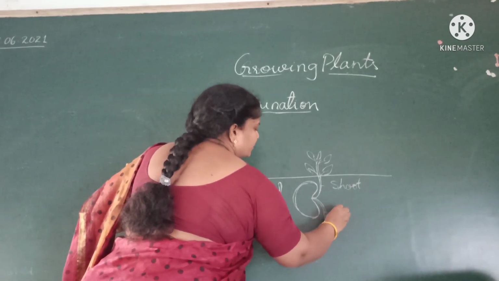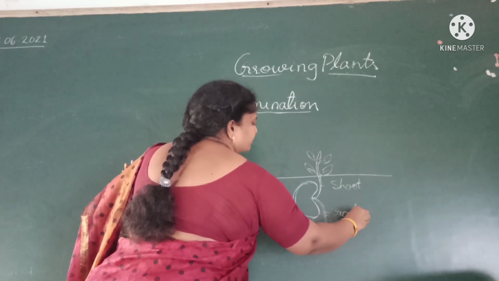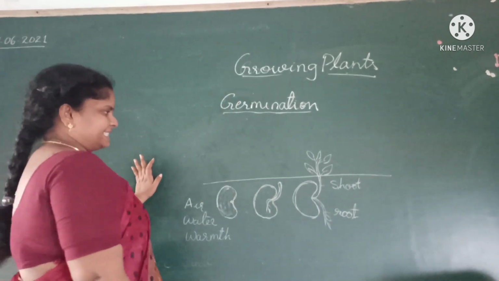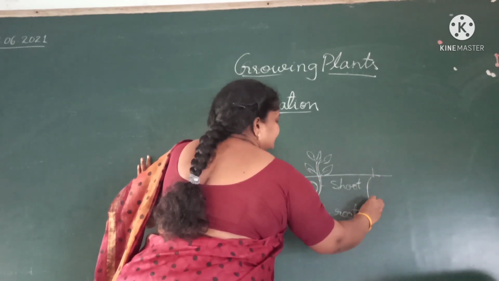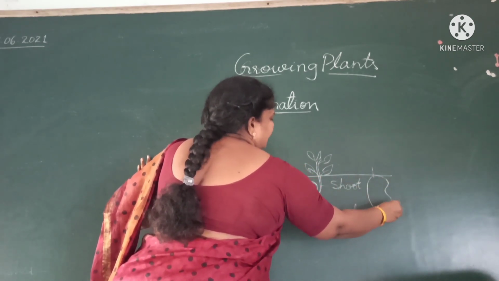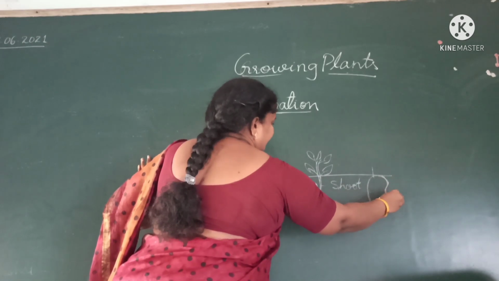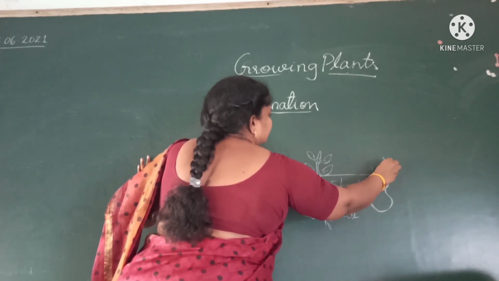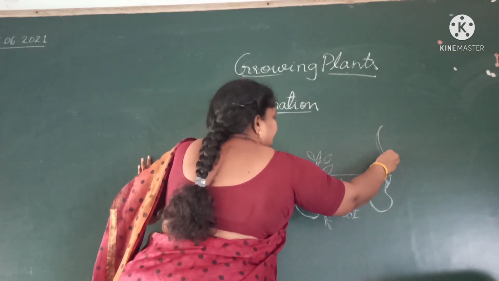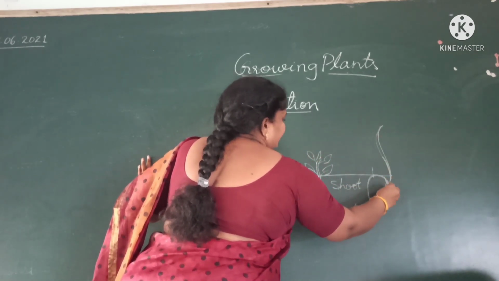This is root. And in the next stage, these cotyledons, food will be taken by this baby plant. Total food will be taken by the baby plant.